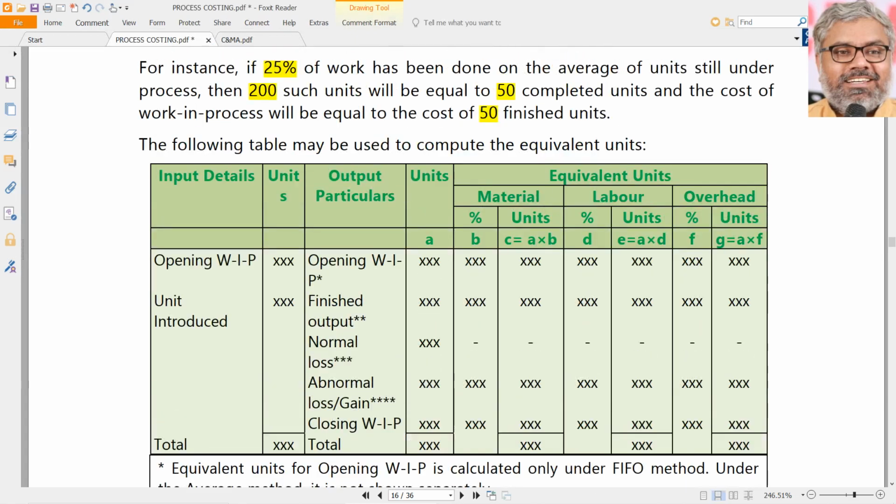First thing first, there is one left side column, let us say this is all one particular area that is